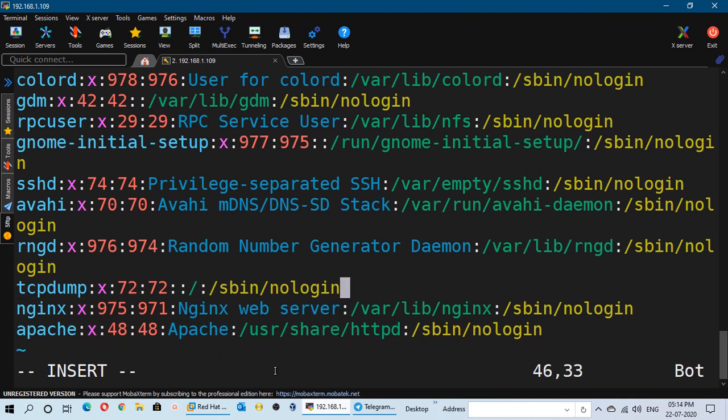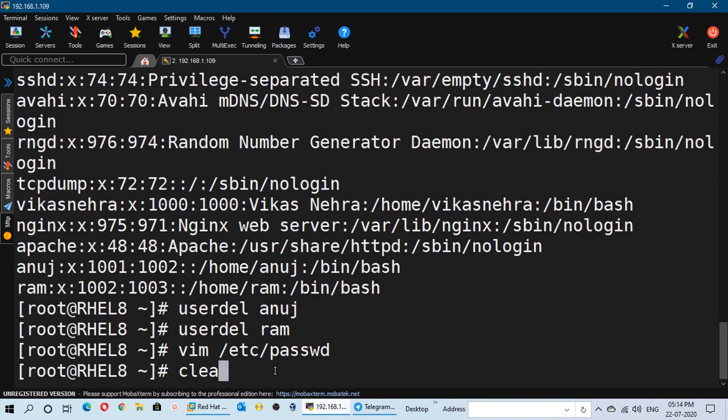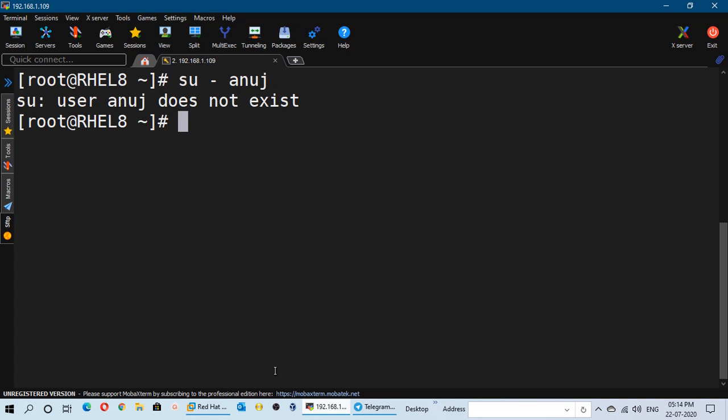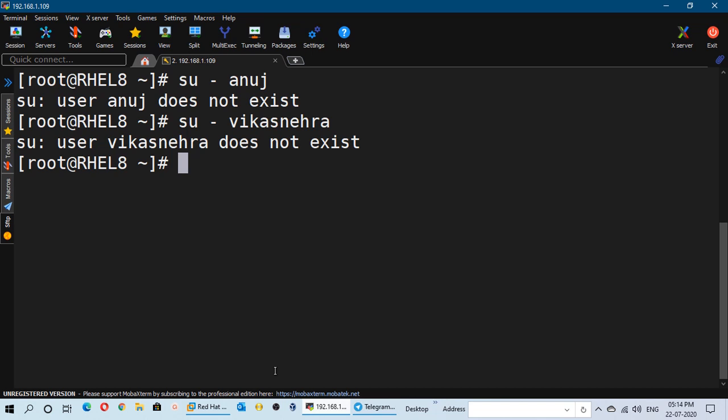In that scenario, what will happen in the machine is, if you try to log in to these users whose entries are not present in the /etc/passwd file, then you will not be allowed to log in to their user accounts. So let me switch to the account of user Anuj. The system says that user Anuj does not exist because we have deleted this user. Or if you want to switch to my Vikas Nehra normal user account, then it will also give you the same warning because there is no entry in the /etc/passwd file. That is why the system is not allowing me to log in. So how can we recover these deleted users, or how can we restore our /etc/passwd file? Let me show you the method.